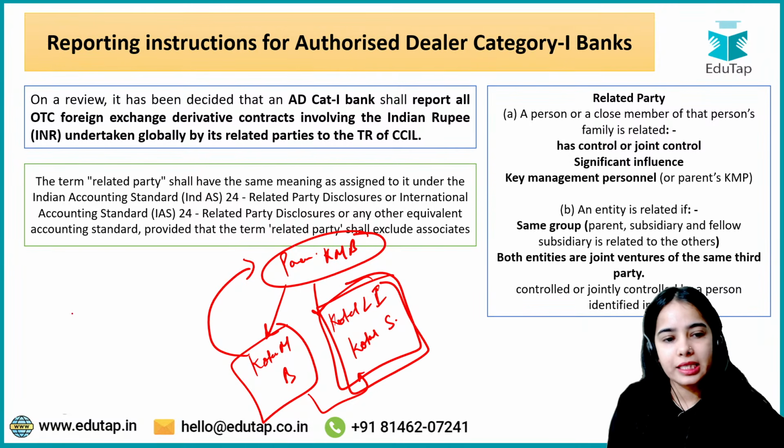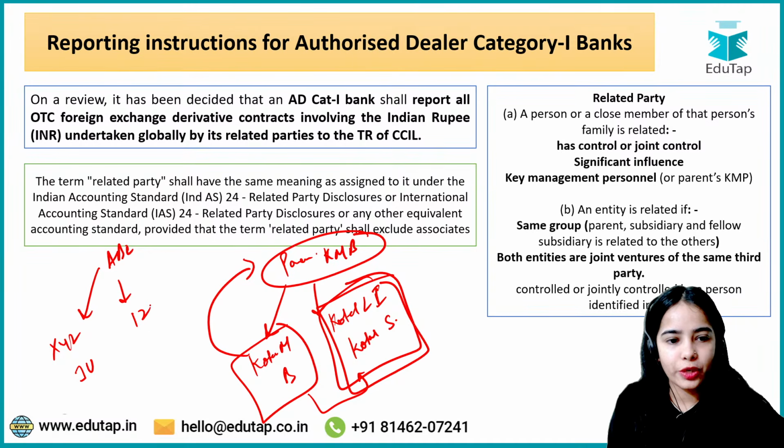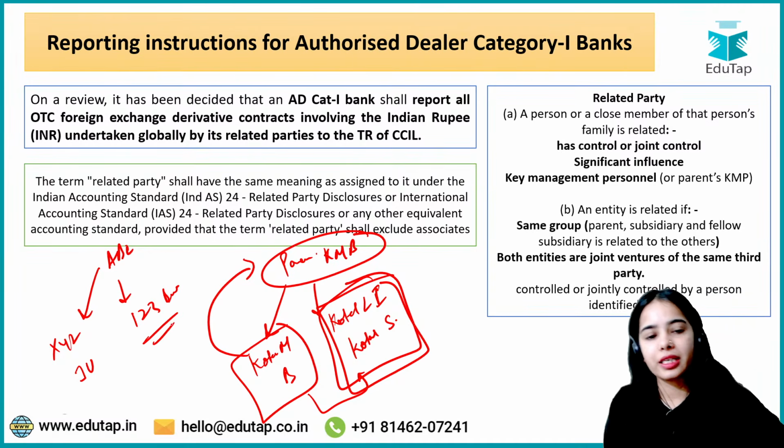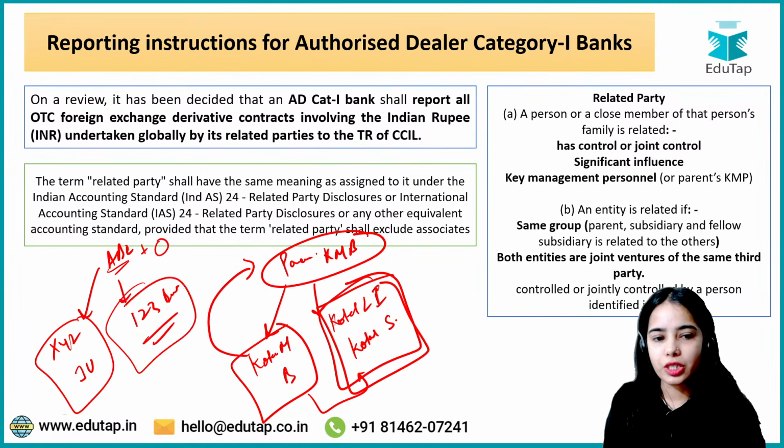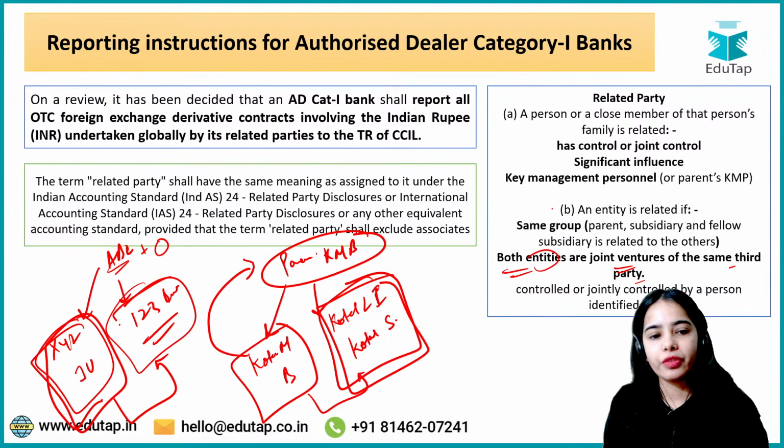As well as, let's say, XYZ is the joint venture of ABC, and the 123 Bank, the authorized dealer category 1 bank, is also the joint venture of ABC and some other entity. So if both entities are joint ventures of the same third party, then also the other entity will be considered the related party of the bank.